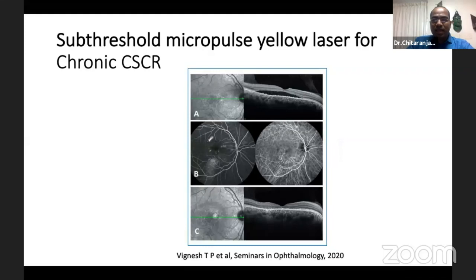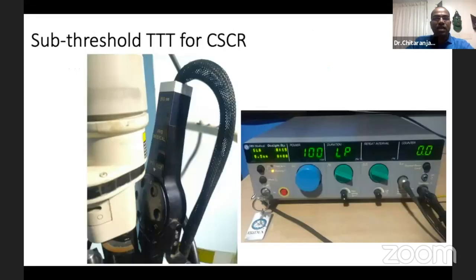Another indication is your chronic CSR. Chronic CSR cases, we can do subthreshold micropulse yellow laser. This is one image from Seminars in Ophthalmology from our Aravind group. Here we can see post laser, there is good resolution of the subretinal fluid.